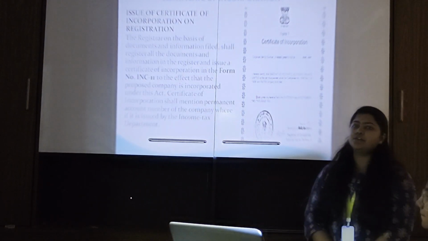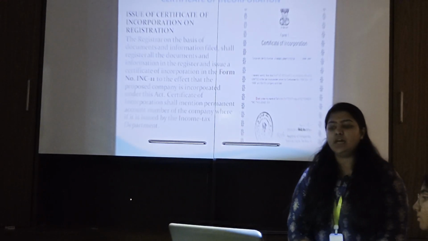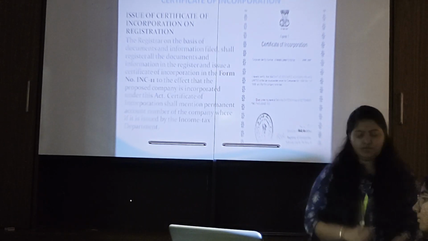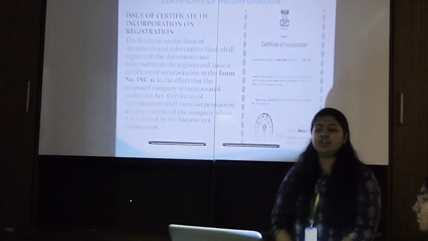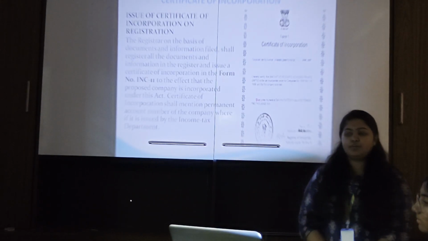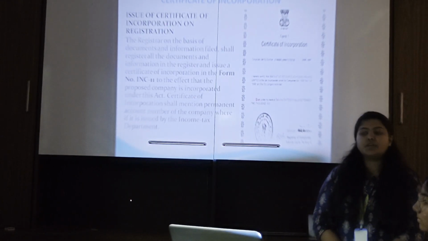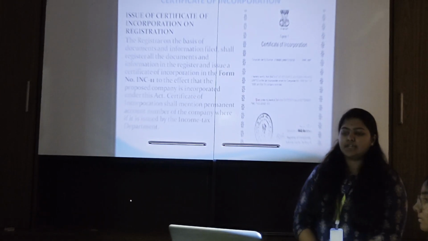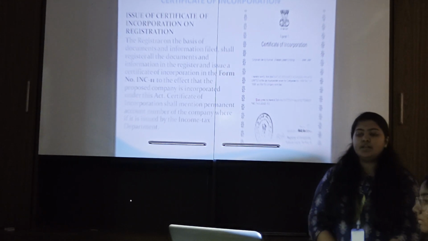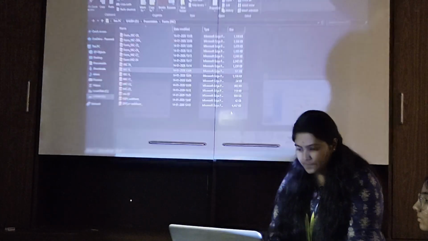This is the certificate of incorporation. Issue of certificate of incorporation on registration. The registrar, on the basis of documents and information filed, shall register all the documents and information in the register and issue a certificate of incorporation in the form of INC 11 to the effect that the proposed company is incorporated under this Act. The certificate of incorporation shall mention the permanent account number of the company where it is issued by the income tax department. Form number INC 11.